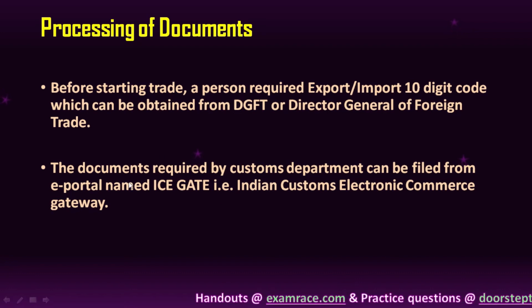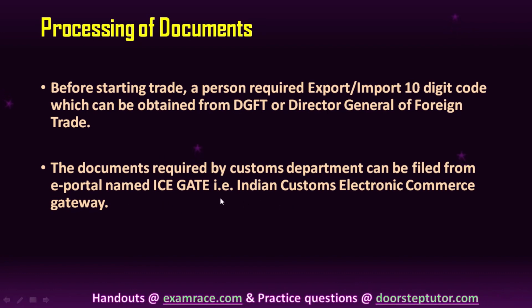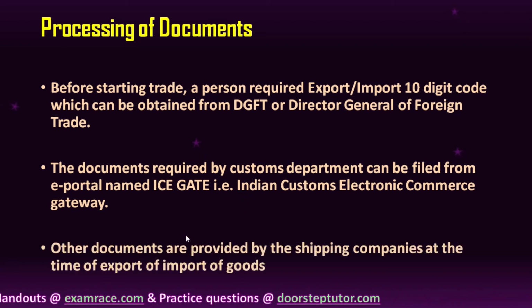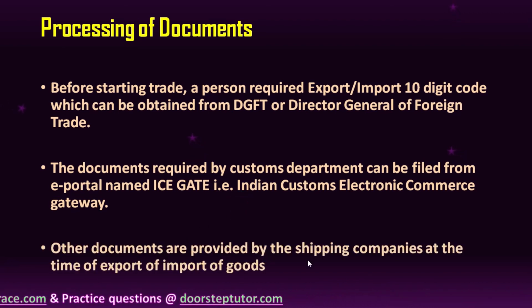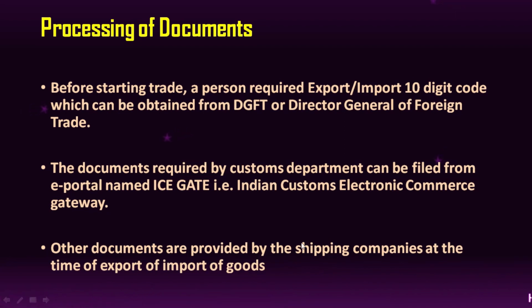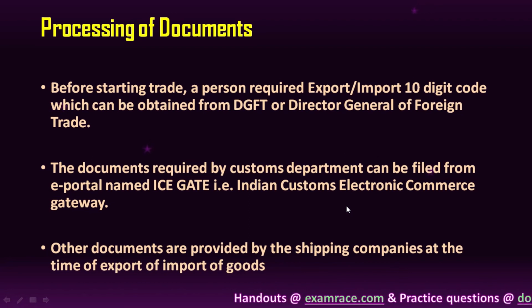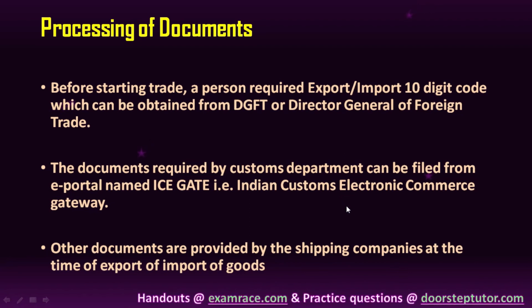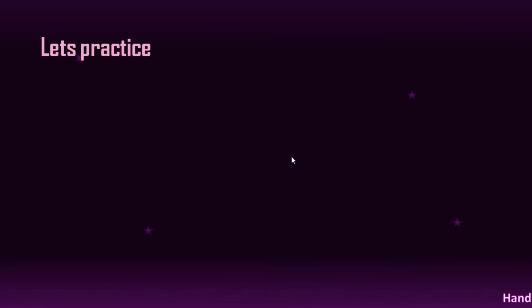Then you have to file the documents in the ICEGATE portal with the customs department. And other documents are provided by the shipping companies at the time of export of goods, the shipping company which is carrying my goods at the time of exports, right? So this is the entire process of processing the documents.